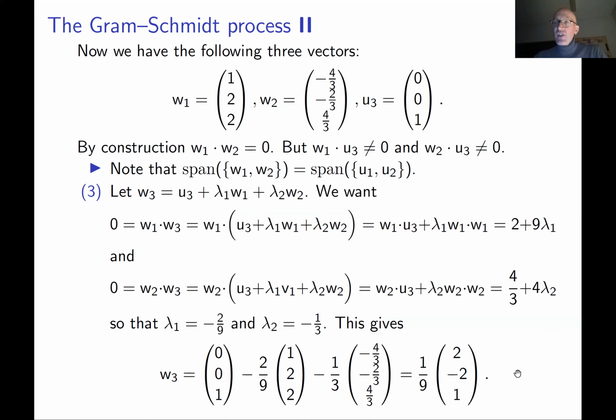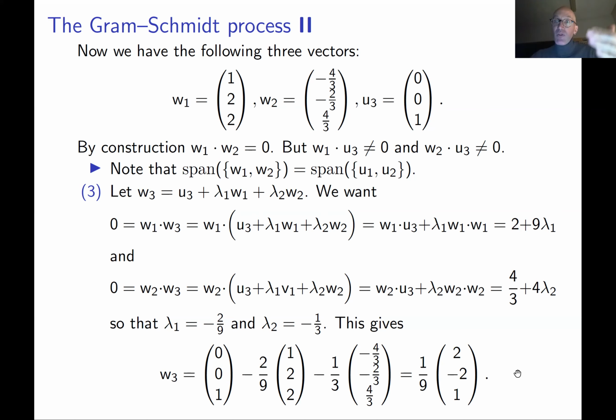So we now have three vectors, W1, W2, W3, which are obtained as linear combinations of the original vectors U1, U2, and U3. This is not important in this example, but in applications it's important if you take vectors in some subspace.